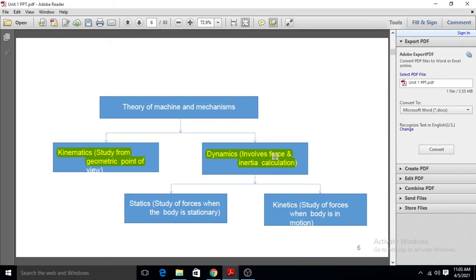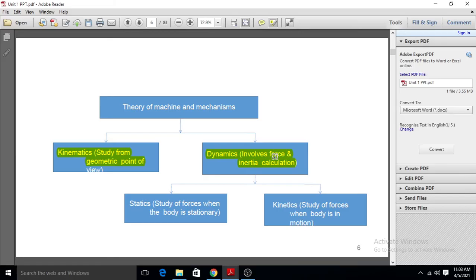Theory of machine is a branch of engineering science which deals with the study of relative motion between the various parts of the machine and the force acting on them. It means that if there is a machine with relative motion, we have to study the relative motion in this machine and the force acting on it.